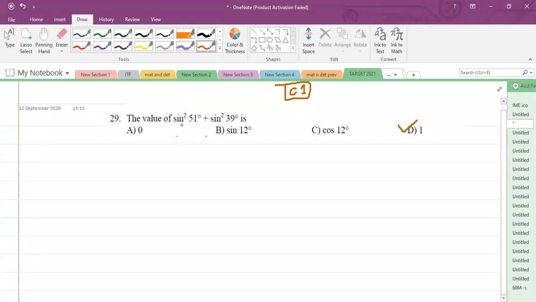So sine square of 51. One thing you know: cos of 90 minus theta is sine theta, or sine of 90 minus theta is equal to cos theta. You can use either of these two results. Here I will consider sine square of 39.